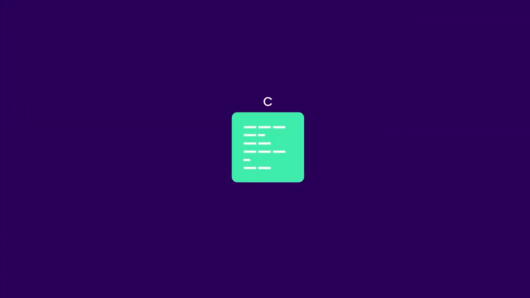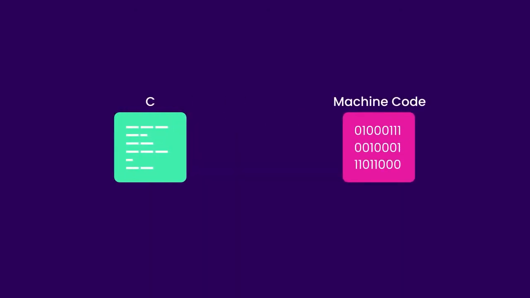The programming languages we use, like C, C#, Java, Python, these are all simple text-based languages that we humans understand. Computers don't understand them. They only understand machine code. So if we have some code written in C, we should convert it to machine code. And that's the job of a C compiler.